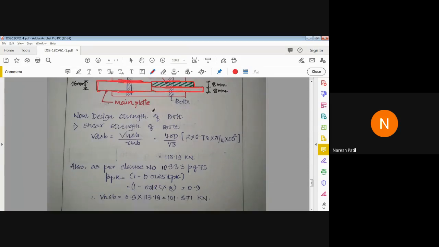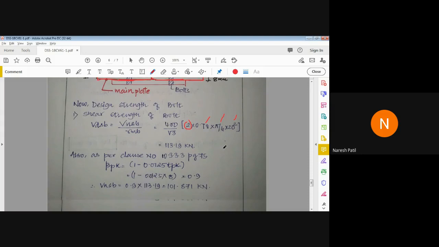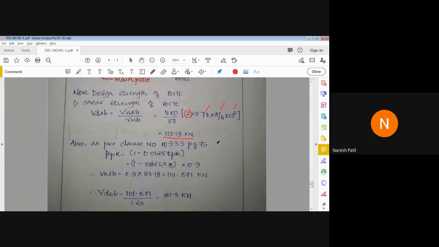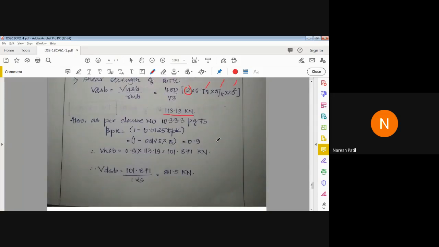We have to consider between main plate and cover plate. So we have two intercepts here. So 2 into, again, assuming fully threaded bolt, 0.78 pi by 4 d square. Clear? So we got this. And the code says when the packing plate is used, as per clause number 10.3.3.3, again referring page number 75, we have to multiply additional factor for packing plate.